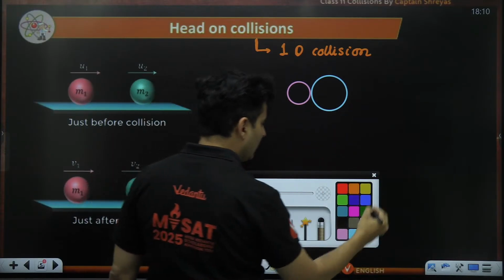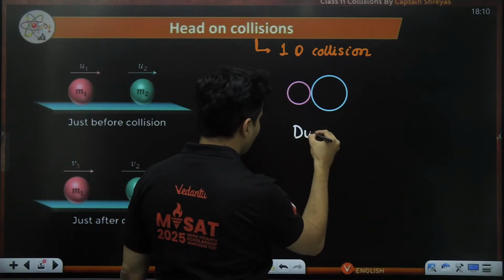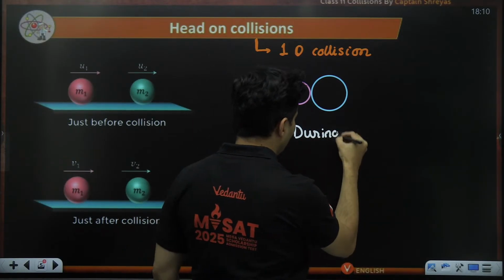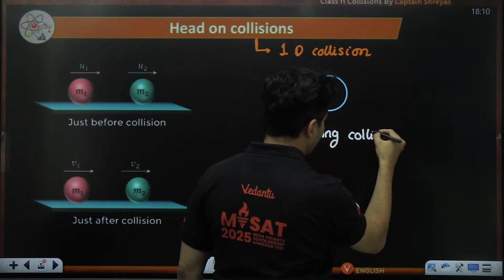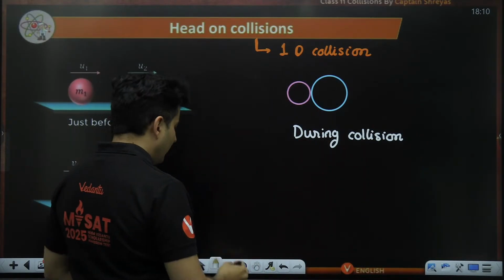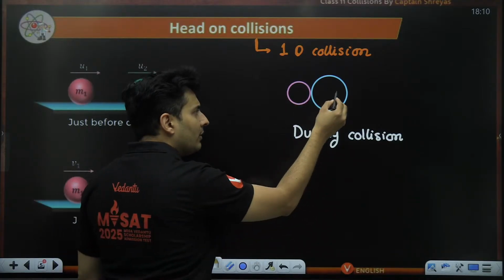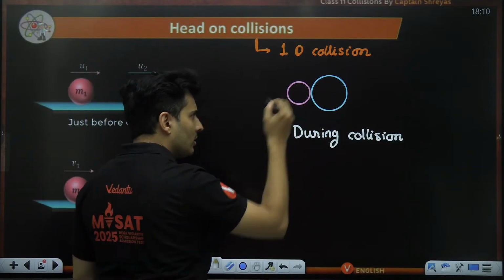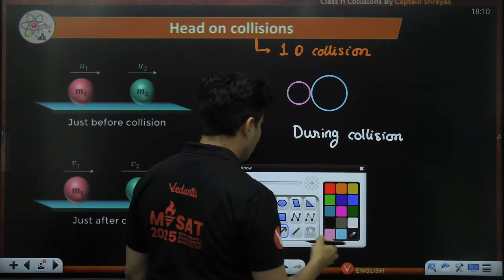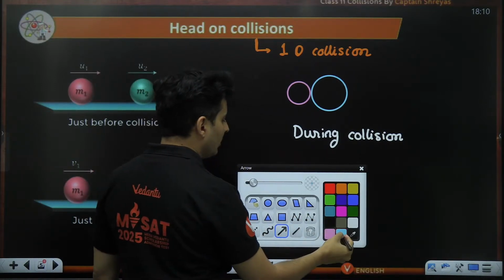This is during the collision, so they are colliding. Keep this in mind. This ball will apply a force on this ball, this ball will also apply a force on this ball. So if I show the forces which each ball is applying on the other, here is how it will look.